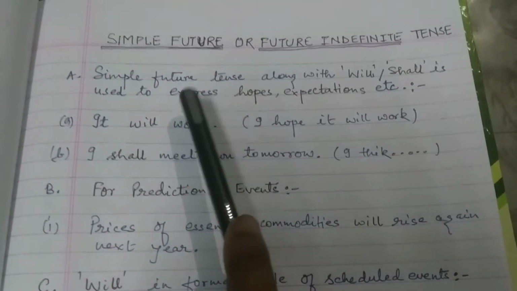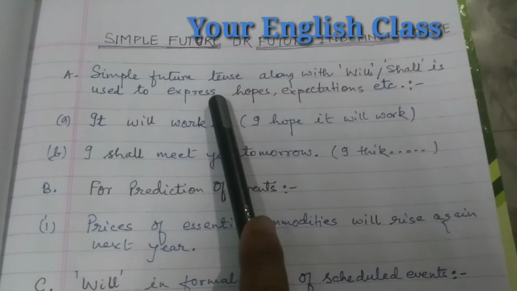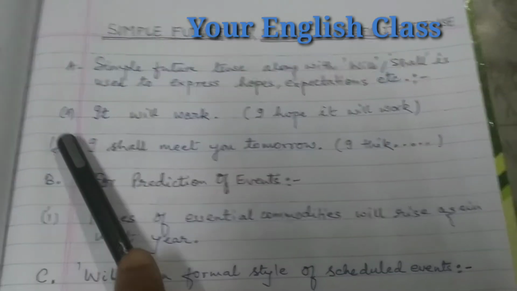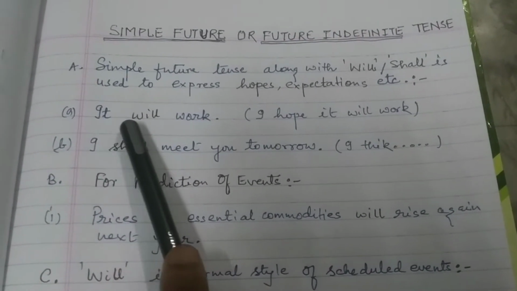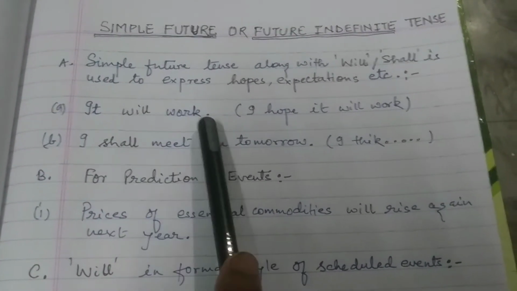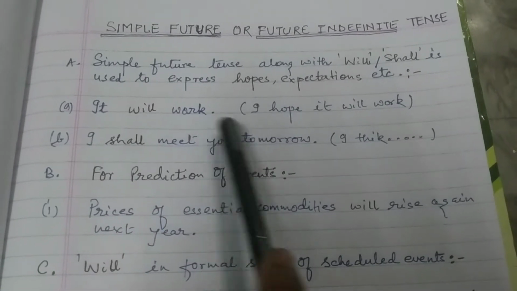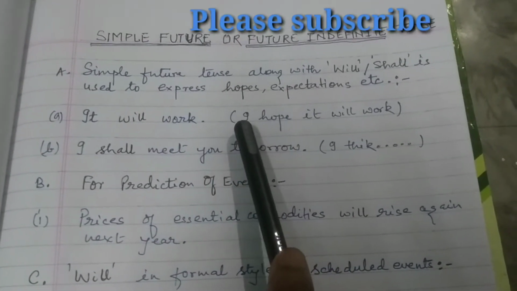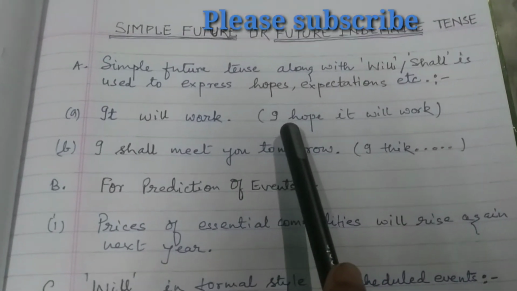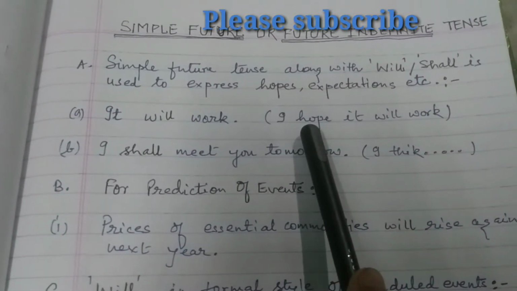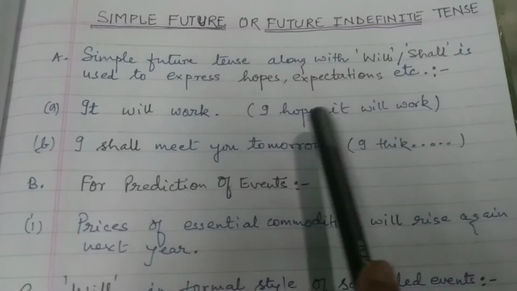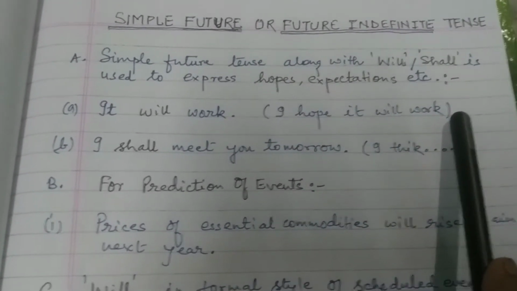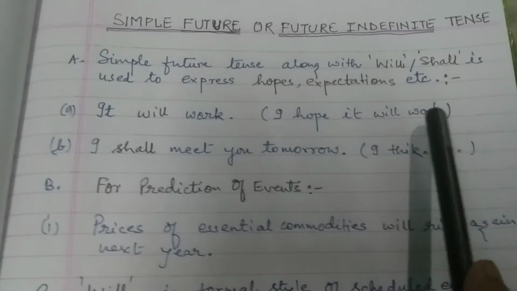Now, we will try to understand this statement by these two examples. The first example states, it will work. So, by observing this statement, it can be stated that, I hope it will work. According to the statement, it is expressing a hope.